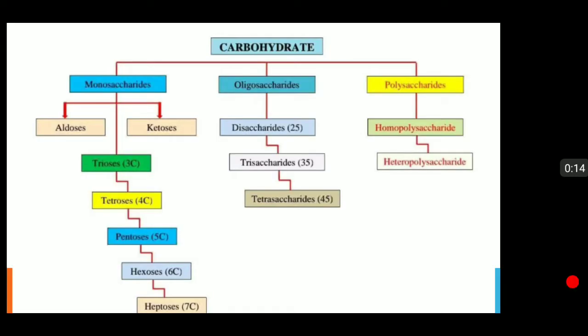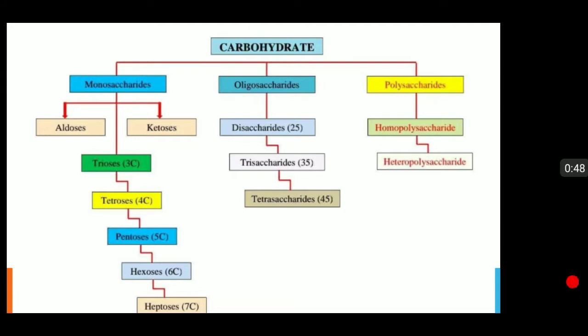First, briefly review the classification of carbohydrates. Carbohydrates, as we all know, are polyhydroxyaldoses and ketoses. They are classified as monosaccharides, oligosaccharides, and polysaccharides. Monosaccharides are further classified as trioses, tetroses, pentoses, depending on the number of carbon atoms. They cannot be further hydrolyzed to give monosaccharide units.